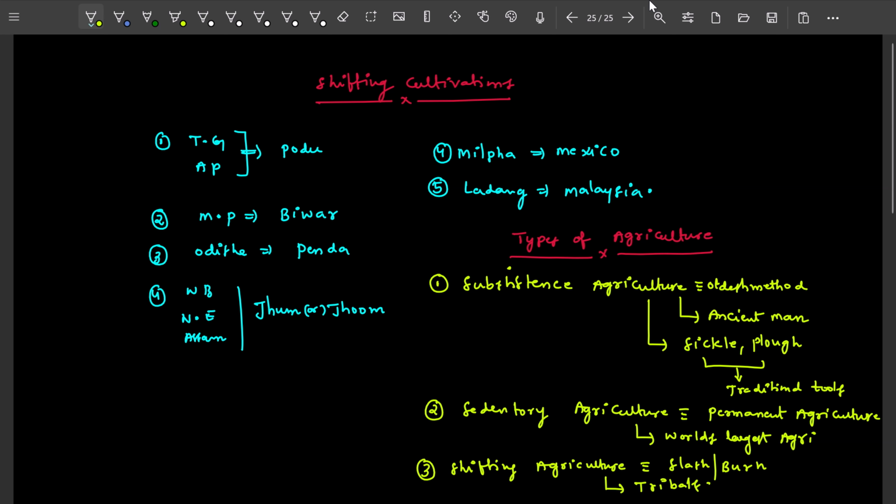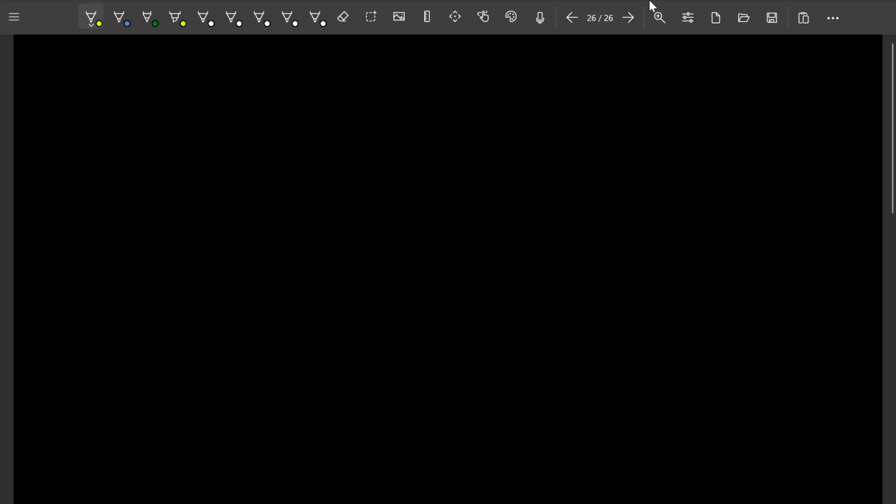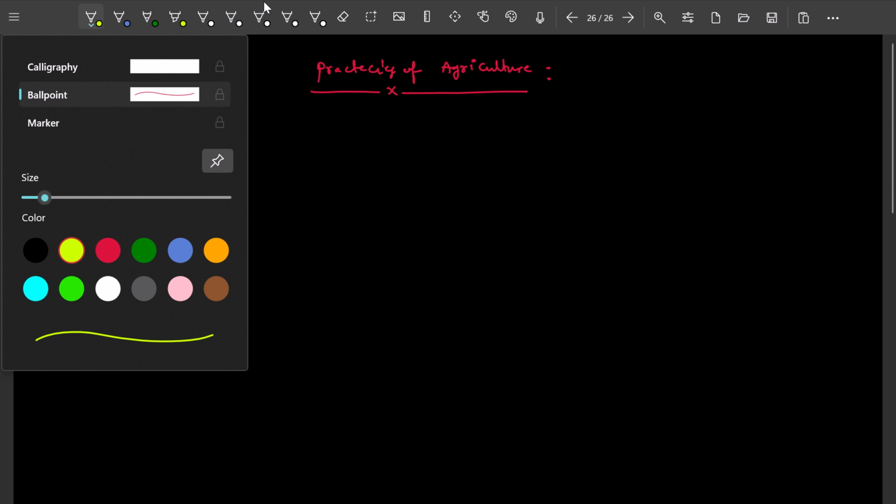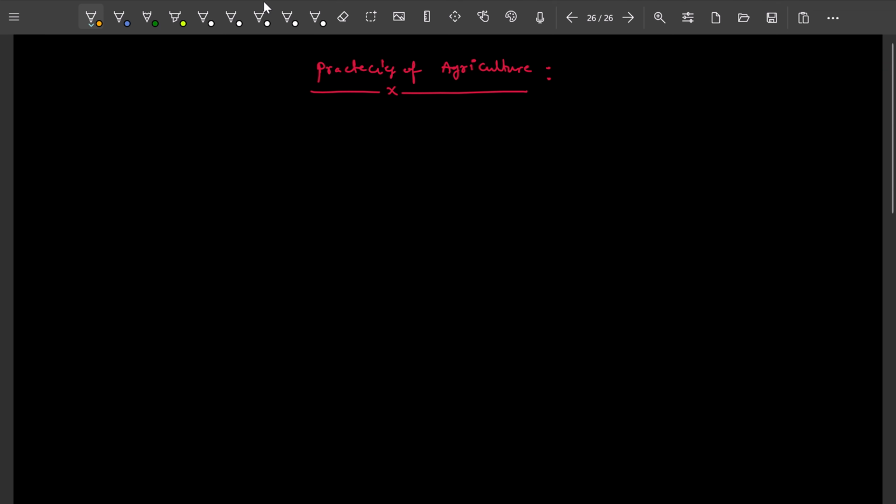Then we are going to see some practices of agriculture. The first one is mixed farming. In this mixed farming, what are we going to have?